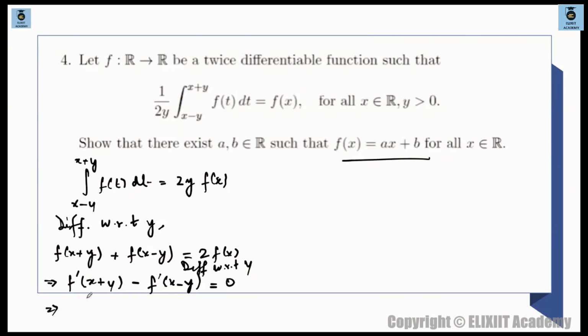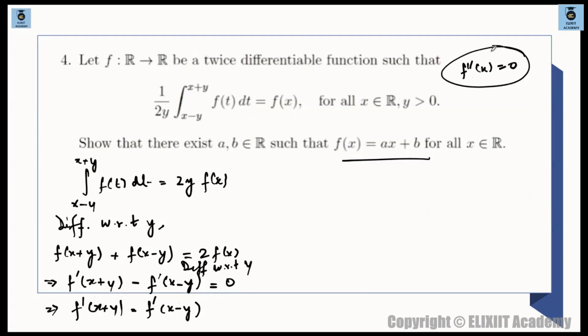अच्छा, so what are we proving? We are getting some relation, that is f dash of x plus y is equal to f dash of x minus y. क्या समझे? ठीक है, टारगेट ये रहना चाहिए, target must be f double dash of x is equal to 0. This is the target actually to prove. ठीक है, so likewise here I have some cases. ये चीज ध्यान रखना है. Basically here x belongs to all real numbers and y is positive over here.